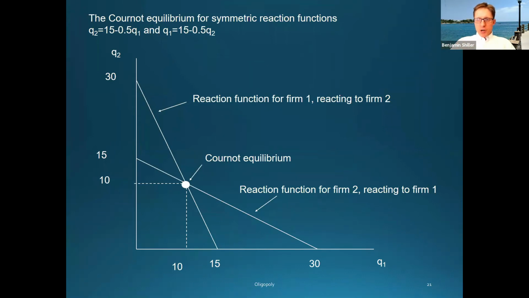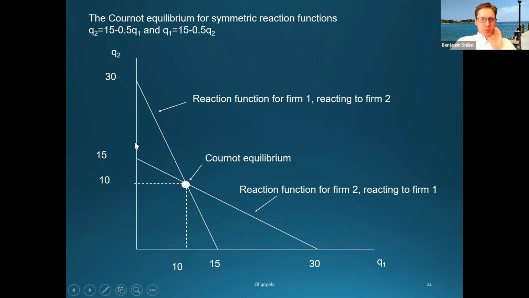The dependent variable for one of the two reaction functions is going to have to be on the horizontal axis. So the way I've plotted it here is the reaction function for firm two follows the normal convention, right? You might take an amount produced by firm one, that's the input to firm two's reaction function. You could trace that up to firm two's reaction function, and the height of that point, the value on the vertical axis, would give you how much firm two would produce in response. Now, for firm one's reaction function, we're actually going to have to bend convention.